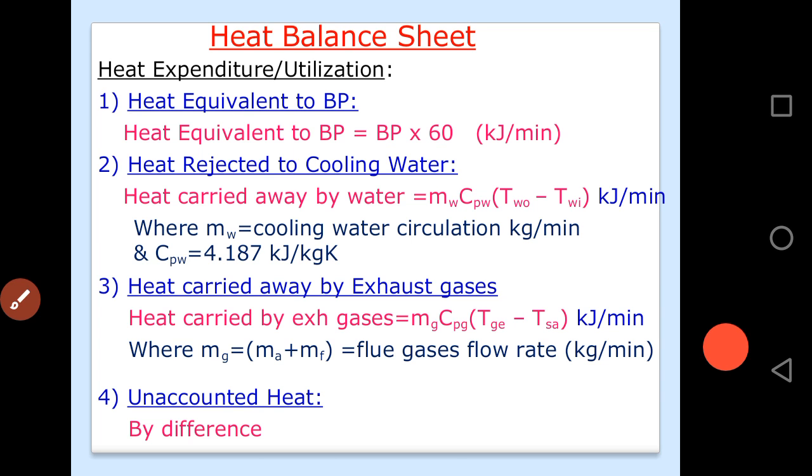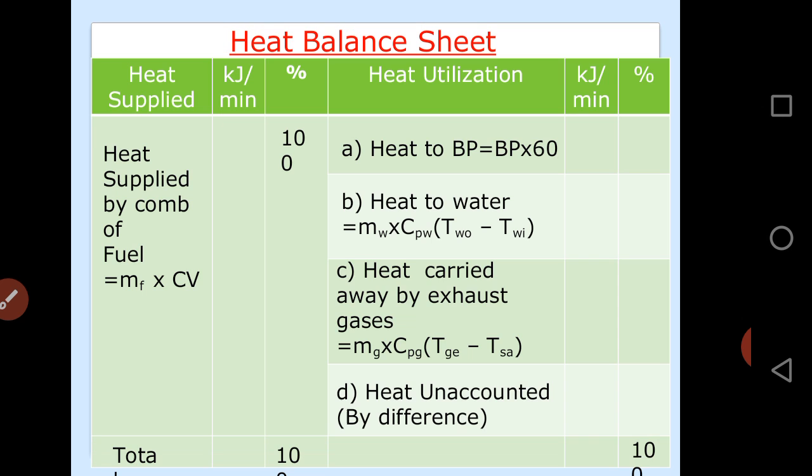Now once we complete this calculation of the heat balance sheet, you have to represent it in a tabulated format. So on the left hand side we have drawn the heat supplied and its units. Heat supplied by the combustion of fuel is given by m_f into CV.